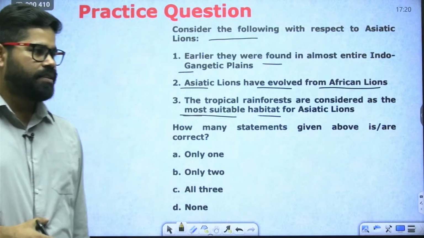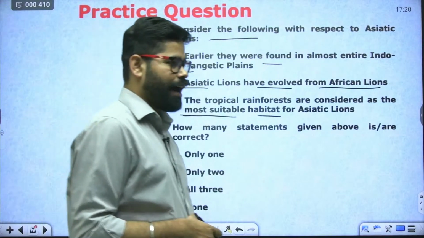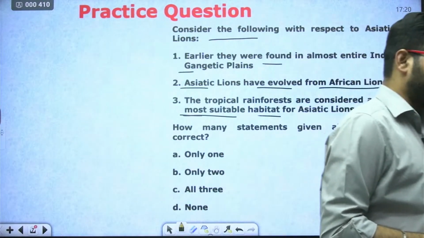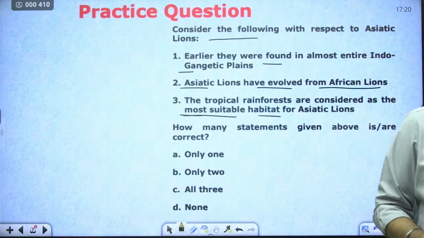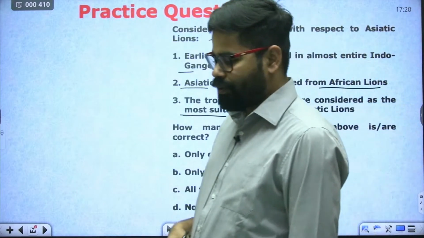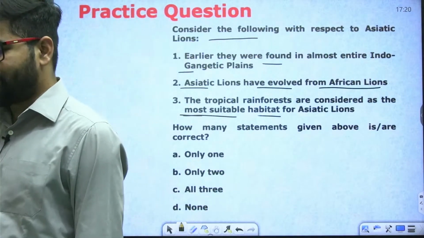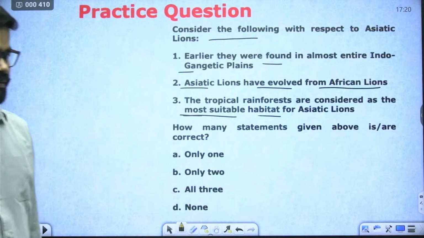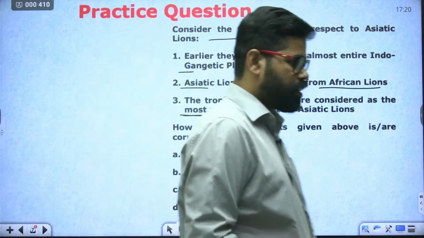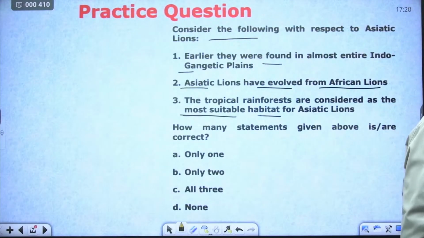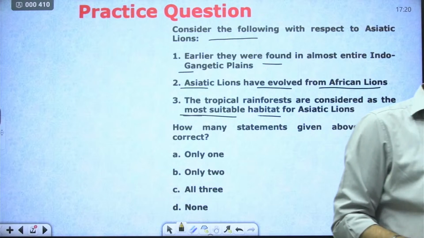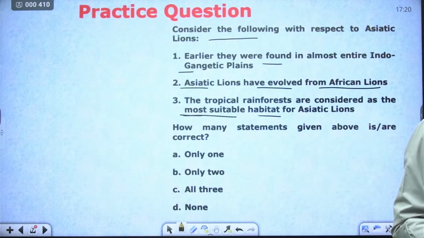Which one is correct and which two statements are incorrect according to you? Or those who are saying only two are correct, which one of them is correct and which statements are incorrect? 1 and 2 is incorrect, okay. 1 and 3 is correct.